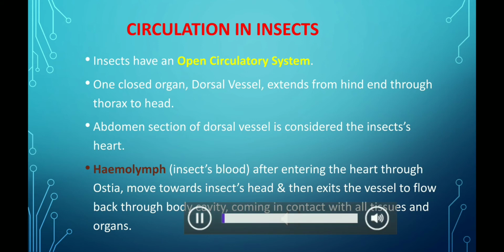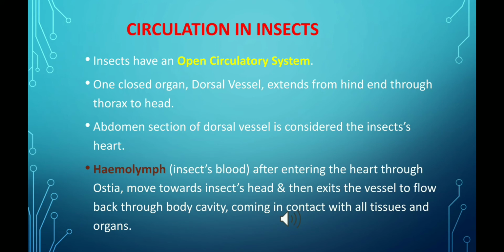Moving next to the circulatory system in insects. Insects have an open circulatory system where insect blood, also called hemolymph, flows freely within the body cavity, making direct contact with all the internal organs. Then there is a dorsal vessel, which is a closed organ, and this dorsal vessel extends from the hind end of the insect body to its head.